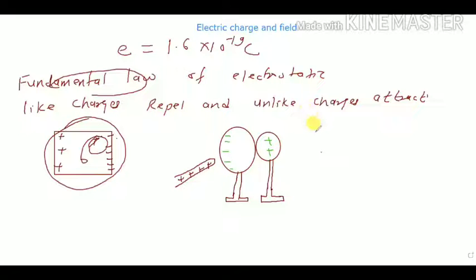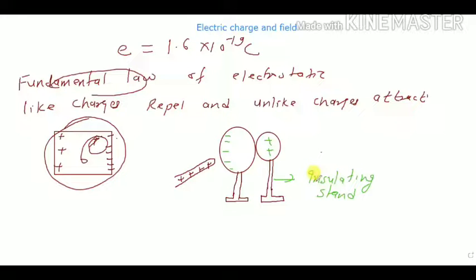Now see, this is an insulating stand. Students, this is what? An insulating stand. Insulating stand means they are not in contact with earth, because if they are in contact with earth, earth is a neutral body and it will absorb all the charges. So you cannot charge it.